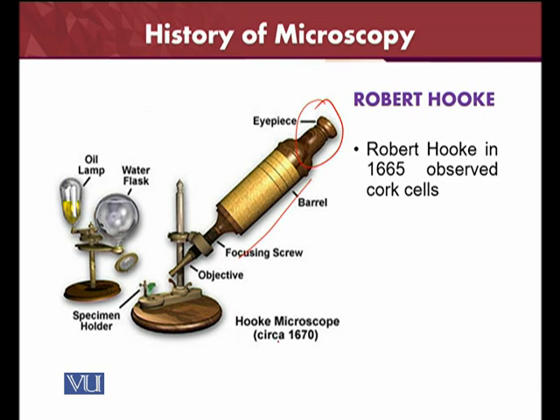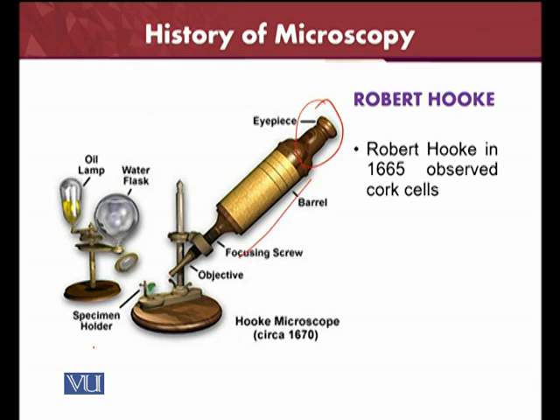Hooke invented this microscope about 1670. It has an oil lamp, where you use oil to make the view clear, and then the water flask and specimen holder. In this microscope you can clear the specimen with the oil or with the water flask already present inside it, and you can put the specimen in the holder and see it. It was Robert Hooke who invented this in 1665.